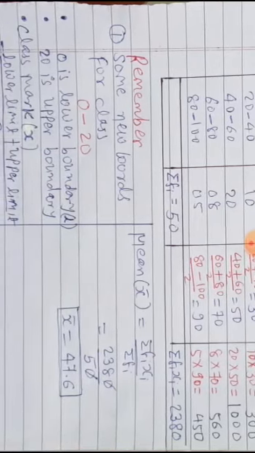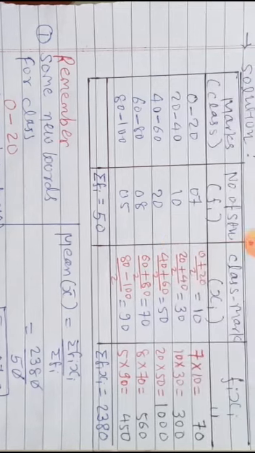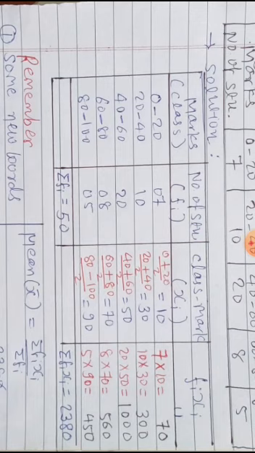Zero, zero cancel out. 238 divided by 5, you can verify it, is 47.6. So nothing is new, only how to find the xi column is new. Otherwise, just like the last sum, you can find it here also.